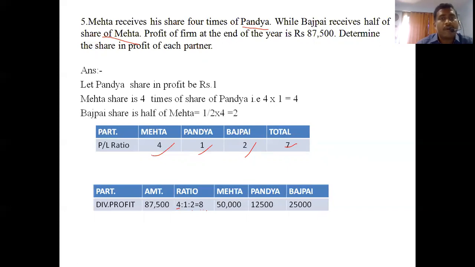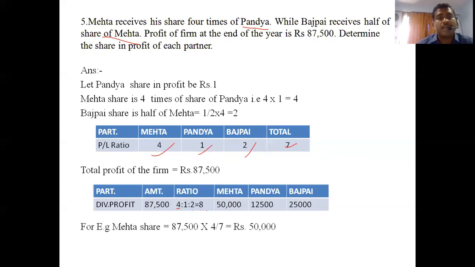Vajpayee's share is half of Mehta's, half into 4, 2. We get this particular table. Total profit we get 87,500. For Mehta's share, 87,500 into 4 divided by, sorry, the total comes to 7. Here one correction: it's not 8, it's 7.